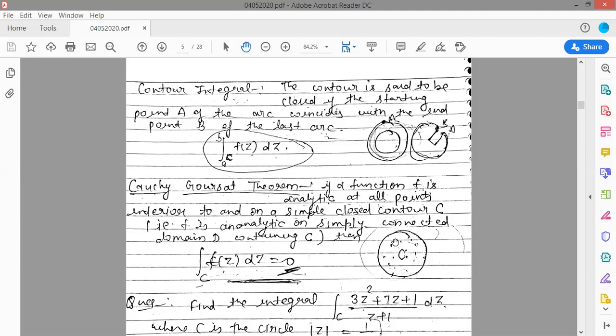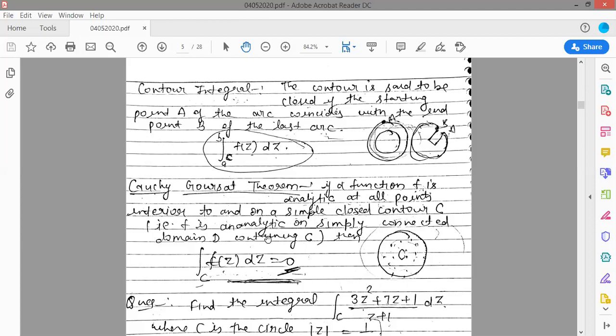So this is your closed curve, and this function f is analytic at all points inside this circle, at all points interior to, that means inside the circle, and on a simple closed curve, that means inside the circle and also the boundary of the circle.